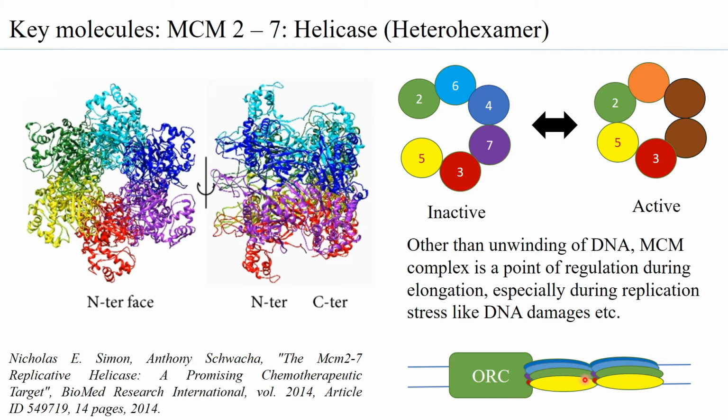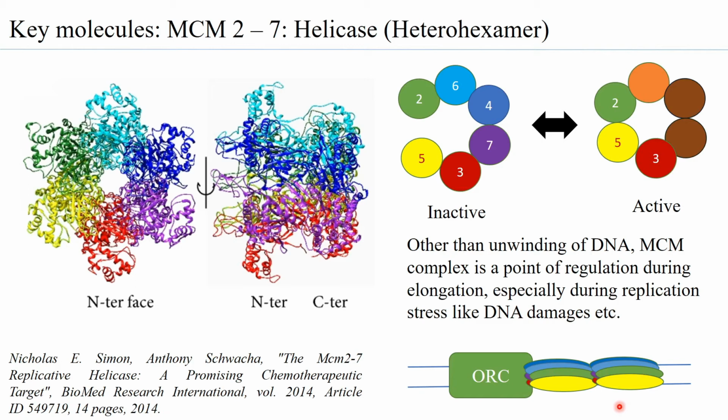The other proposed mechanism is that two sets of CDT1-hexamer come and bind to the ORC. However, the exact molecular mechanism is not really clear, but what is definitely clear is that two hexamers do come and bind to the ORC. And both these hexamers are in the inactive, open form, and together with the ORC, this is what forms the pre-RC, that is, the pre-replication complex.